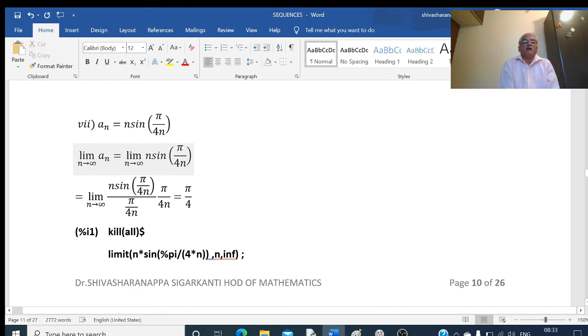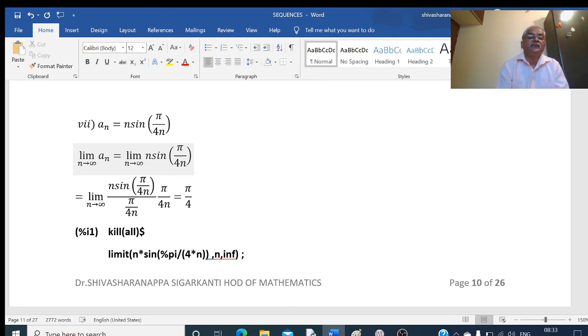We have one formula in limits: limit of sine theta by theta as theta tends to 0 is equal to 1. Here n is tending to infinity, so therefore pi by 4n is tending to 0. Let me assume that this is equal to theta.